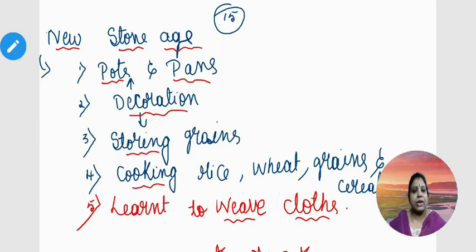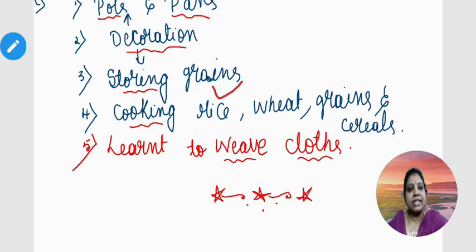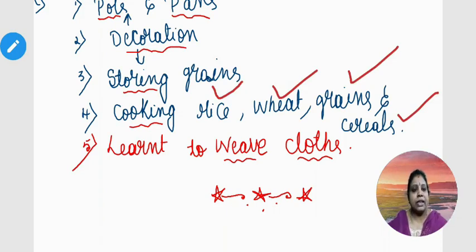In the New Stone Age, man learned to make pots and pans and he also started decorating these important pots, and man started using these pots for storing grains. He learned to cook food. So he learned cooking rice, wheat, grains and cereals in this period of time. Another important change: man learned to weave cloths. So weaving cloths is also one of the important pieces of knowledge he attained in this period of time.